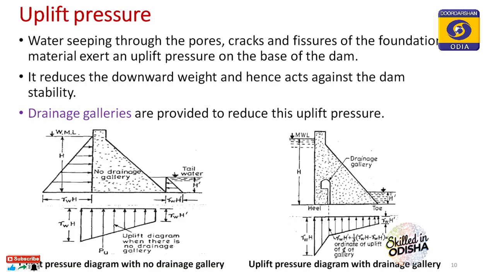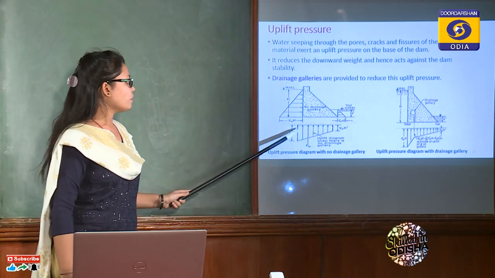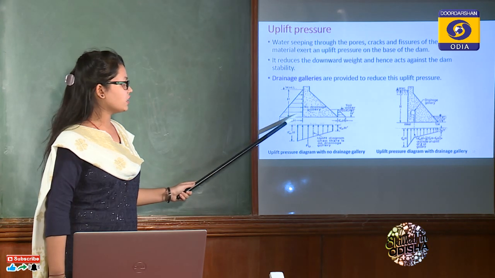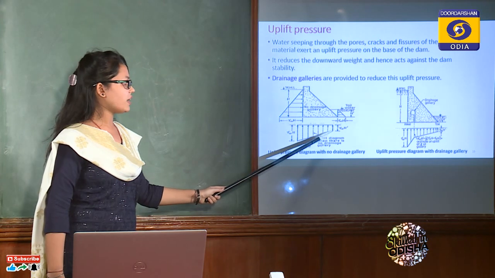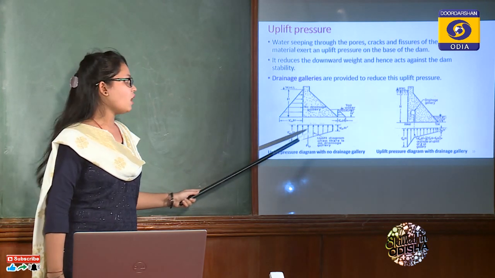Now what is the amount of this uplift pressure? According to the recommendation by USBR, that is United States Bureau of Reclamation, this is the pressure diagram for the uplift pressure. The pressure intensity is the same as the hydrostatic pressure intensity at the heel and toe. There is gamma W H and gamma W H dash joined by a straight line. To find out the total uplift pressure, we have to find the area of this trapezoid.